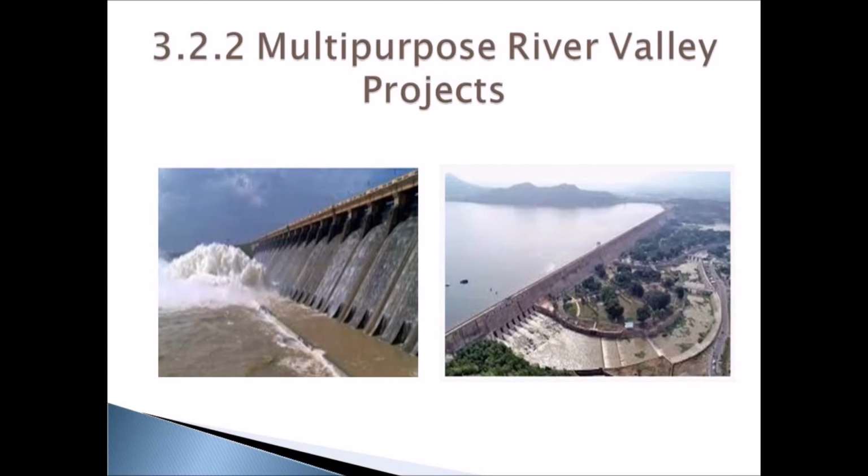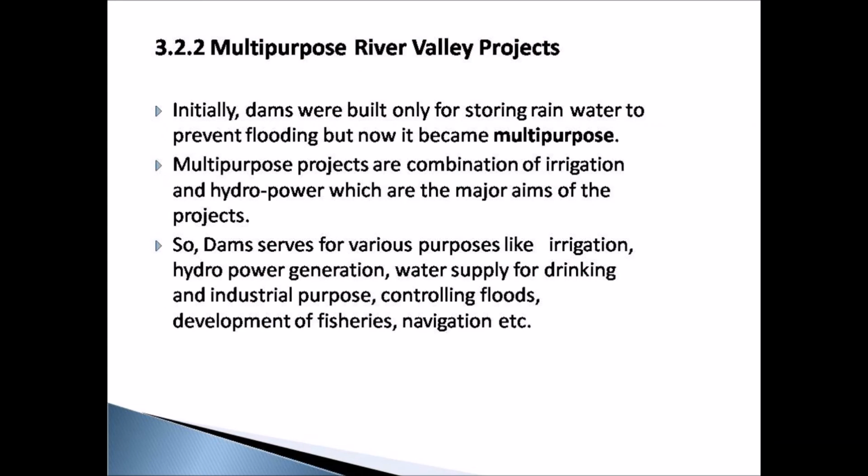So dams are built across the river to store water. These dams are not only used for storing water but also it serves for multiple purposes. So it is called as multi-purpose river valley project. Initially, dams were built only for storing rainwater to prevent flooding, but now it became multi-purpose. The major aim of the multi-purpose river valley project is to irrigate the agricultural land and to generate electricity through hydropower.